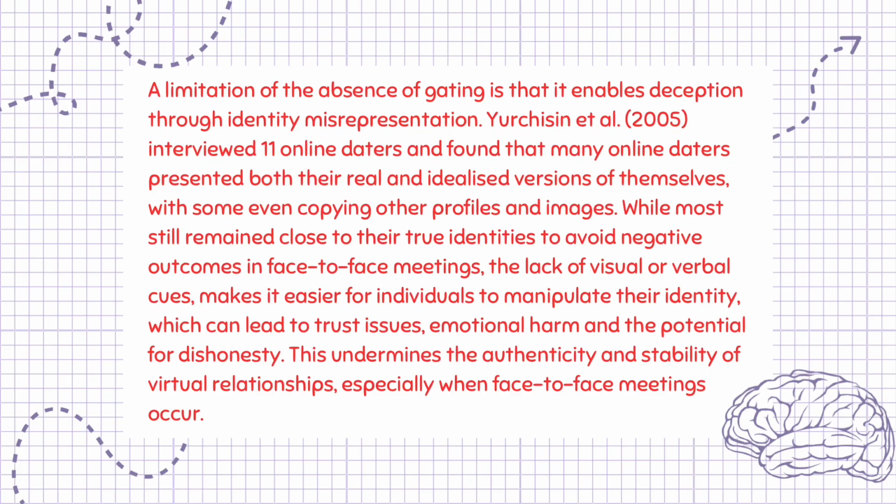Yerkesin et al., 2005, interviewed 11 online daters and found that many online daters presented both their real and idealized versions of themselves, with some even copying other profiles and images. While most still remained close to their true identities to avoid negative outcomes in face-to-face meetings, the lack of visual or verbal cues makes it easier for individuals to manipulate their identity, which can lead to trust issues, emotional harm, and the potential for dishonesty. This undermines the authenticity and stability of virtual relationships, especially when face-to-face meetings occur.